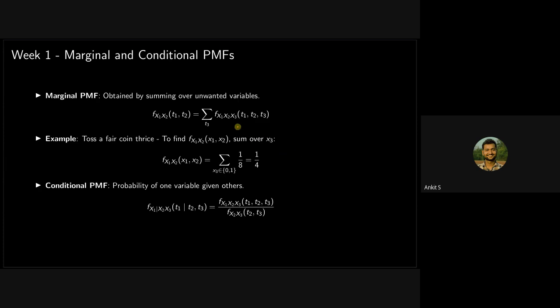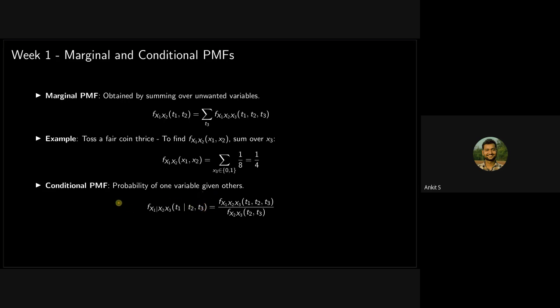For example, if you have 3 random variables, then you are focusing on the probability of a subset of them. In the 2 random variables case, while calculating the marginal probability, we were focusing on the probability of just a single random variable. In this case, we may focus on the probability of a single random variable or 2 random variables. So we are focusing on a subset. That's what a marginal probability represents.